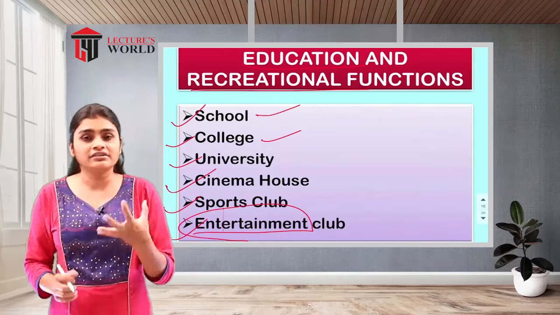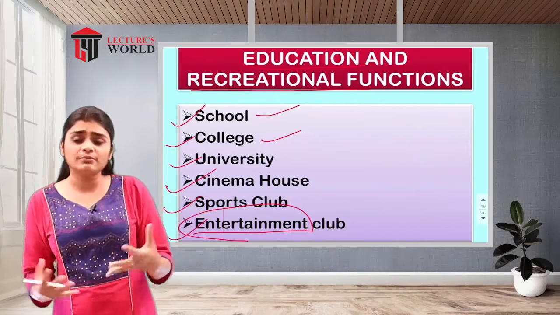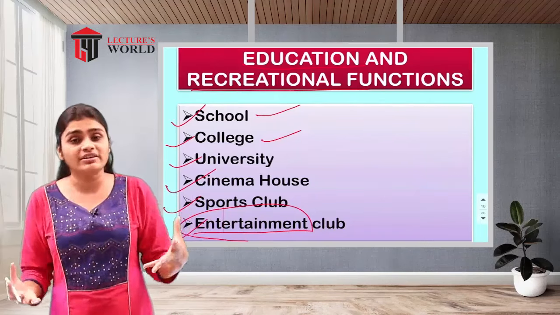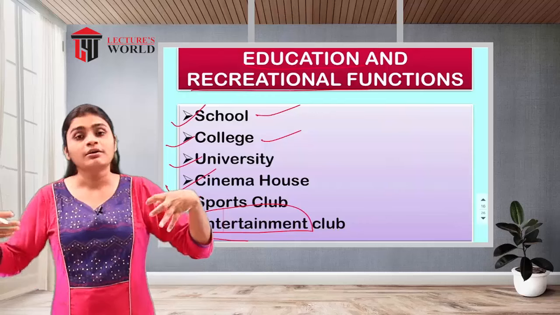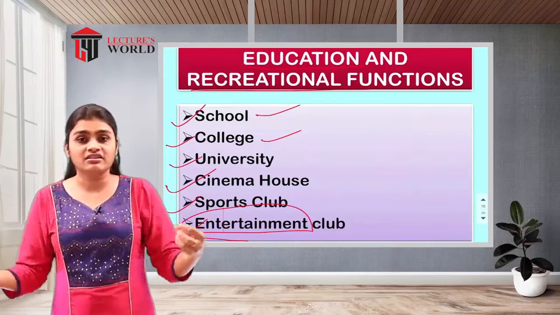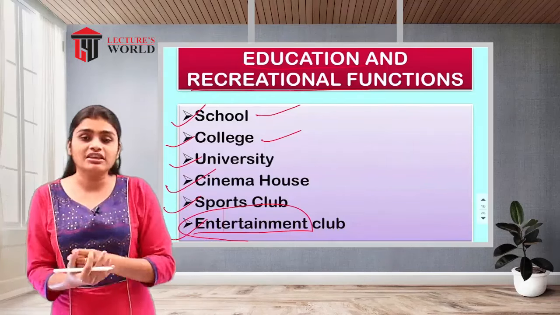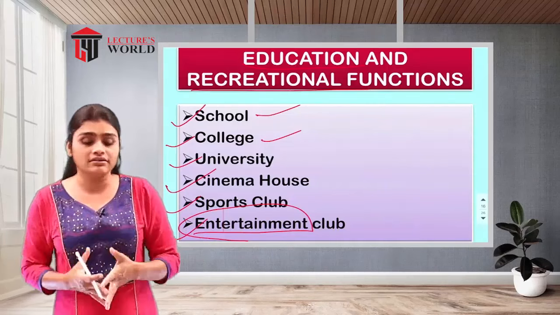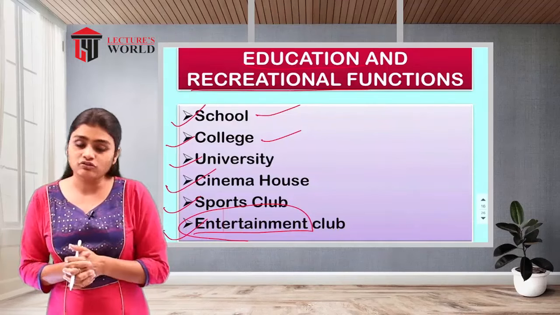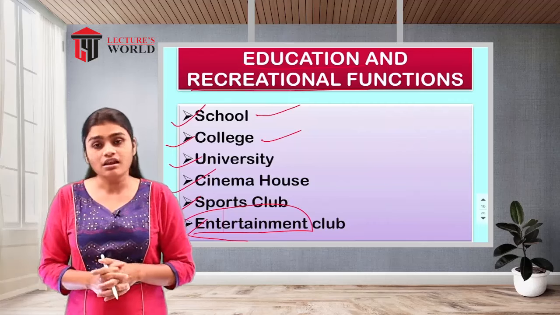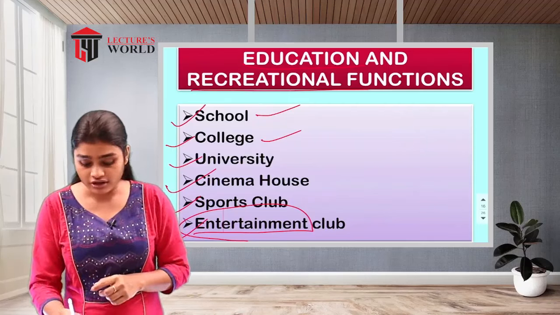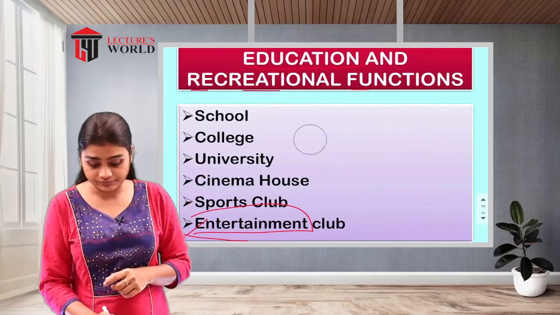Sometimes in the gardens there will be an entertainment club, a laughing club. The old aged people are joining with each other and doing some entertainment. So that is the education and recreational functions of your social organization.